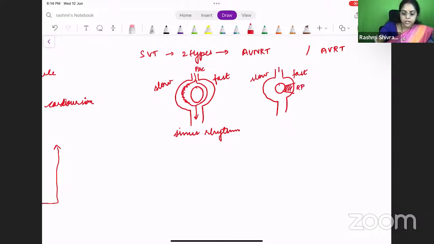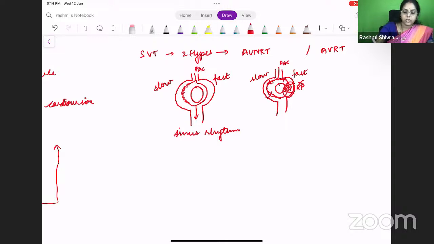Okay, so what happens? Now a premature atrial complex is coming here. It will be transmitted to the slow pathway and it will be blocked at the fast pathway. So it will not be passed. Then it takes some time and comes very slowly. Then it tries to go here, by which time the refractory period will be over. So it will again be going like this.